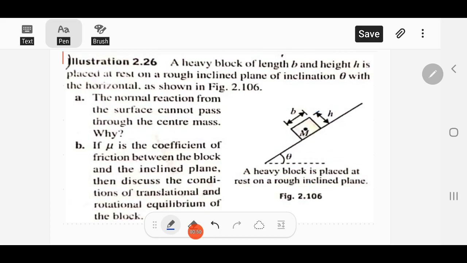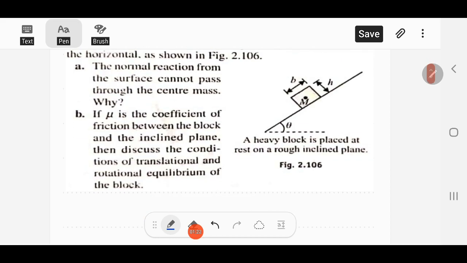So what the problem states is, there is a heavy block of length b and height h, which is placed at rest on a rough inclined plane of inclination theta with the horizontal. The first part says the normal reaction from the surface cannot pass through the center of mass y, and the second part says if mu is the coefficient of friction between the block and the inclined plane, then discuss the conditions of translational and rotational equilibrium of the block.